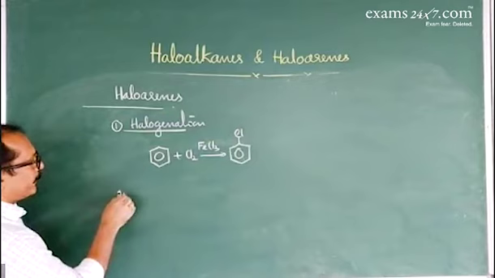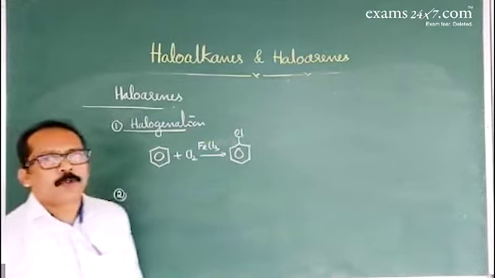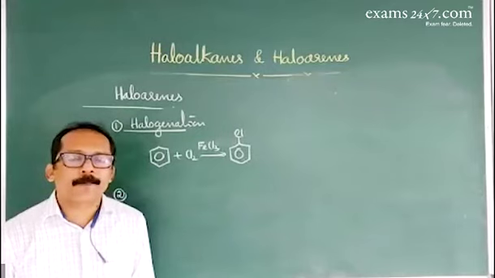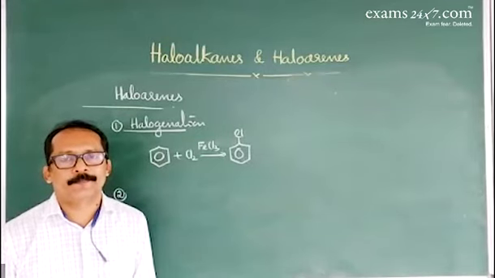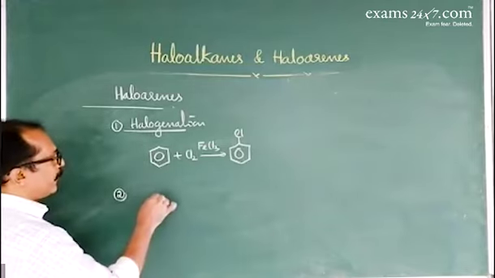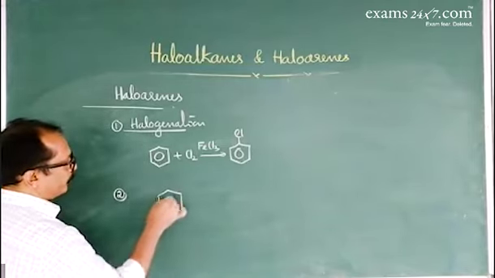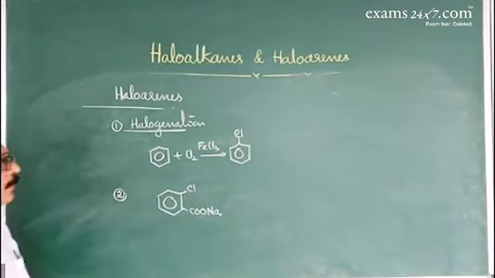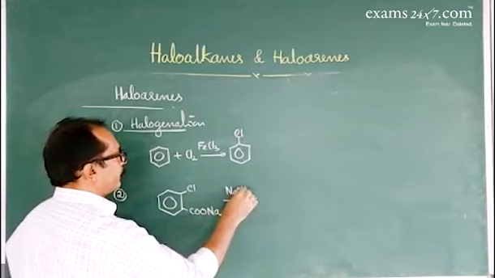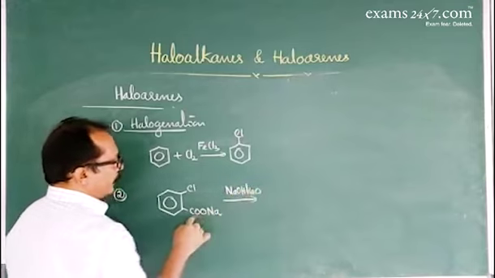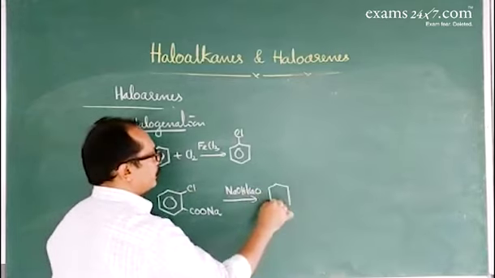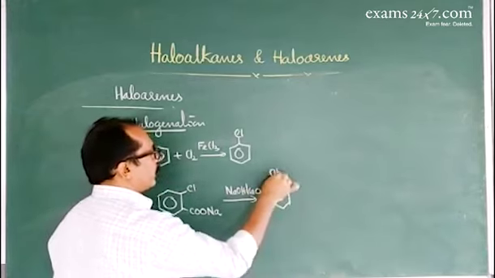Second method, using the salt of an aromatic carboxylic acid, the decarboxylation process. This on heating with soda lime, decarboxylation takes place, that gives chlorobenzene.